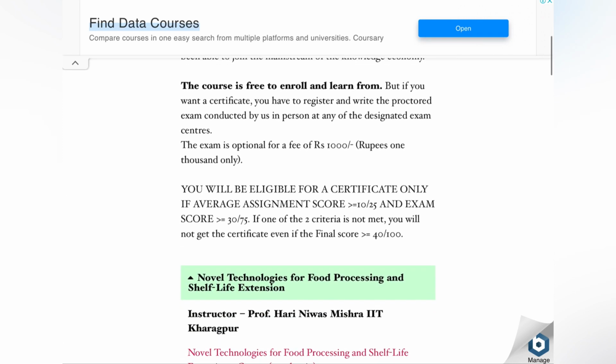You will be eligible for a certificate only if the average assignment score is more than 10 out of 25 and the exam score is more than 30 out of 75. If one of the two criteria is not met, then you will not get the certificate even if your score is 40 out of 100.